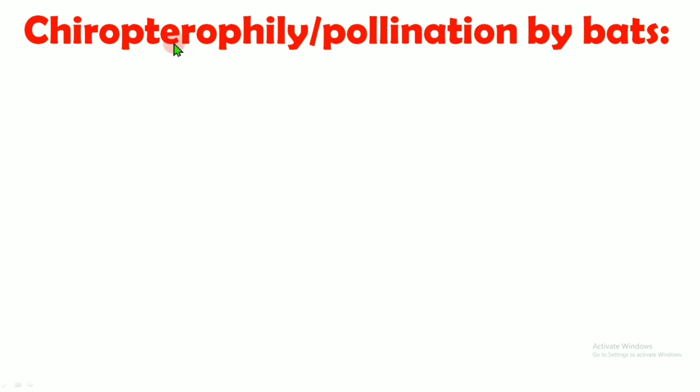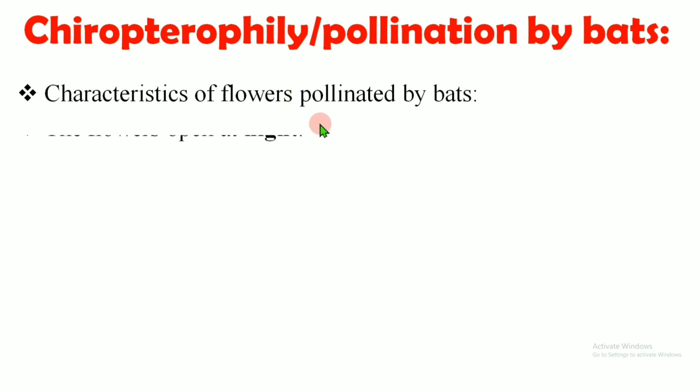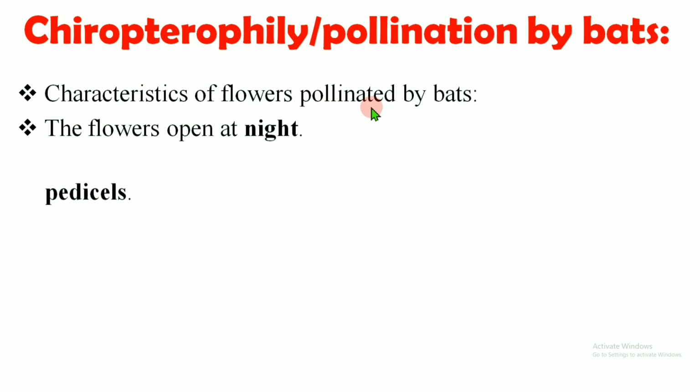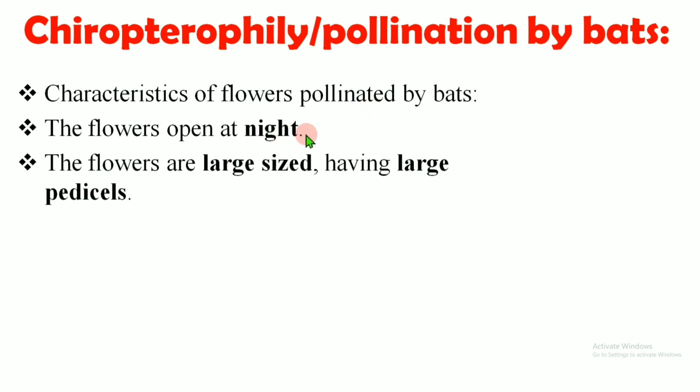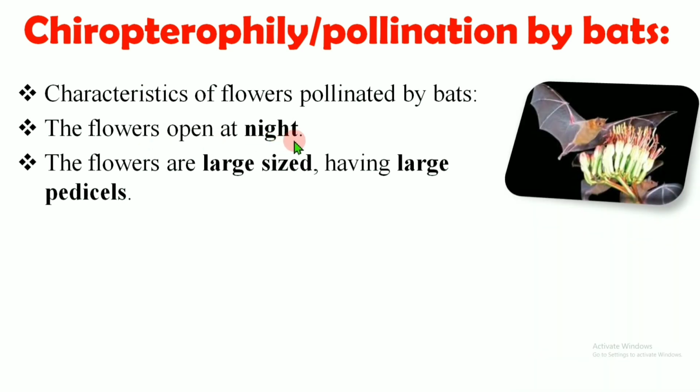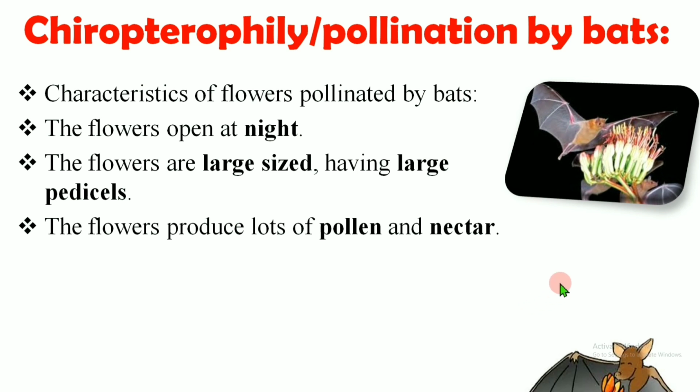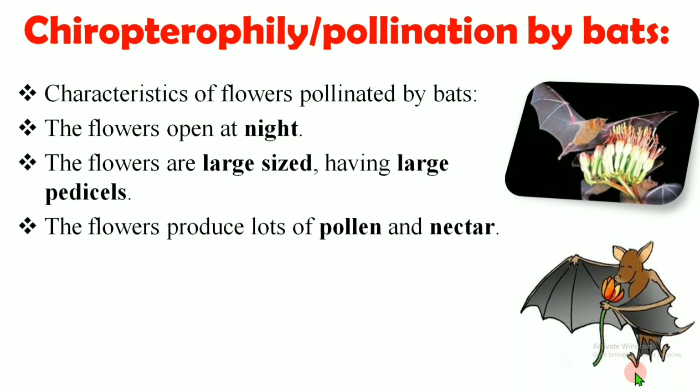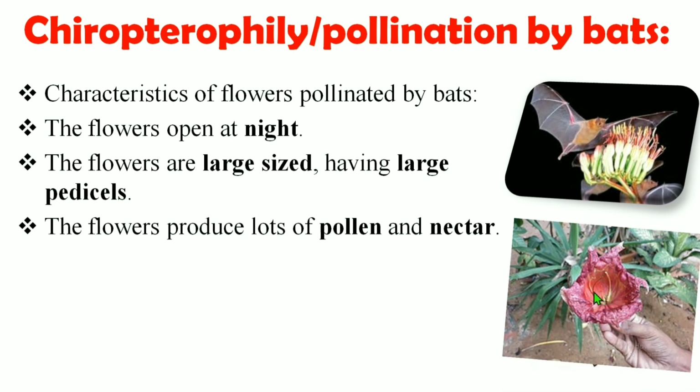If pollination is carried out by bats, it is called chiropterophily. The bats are generally nocturnal. They move in the night time and they search for the flowers which open at night. Generally, the flowers are large sized, having large pedicels, and the flowers produce lots of pollen and nectar, which is found in case of Kigelia.